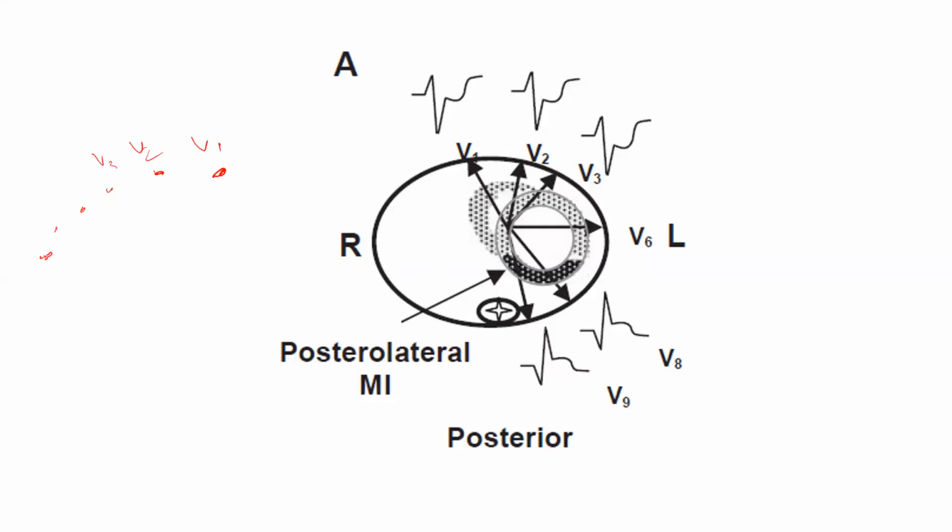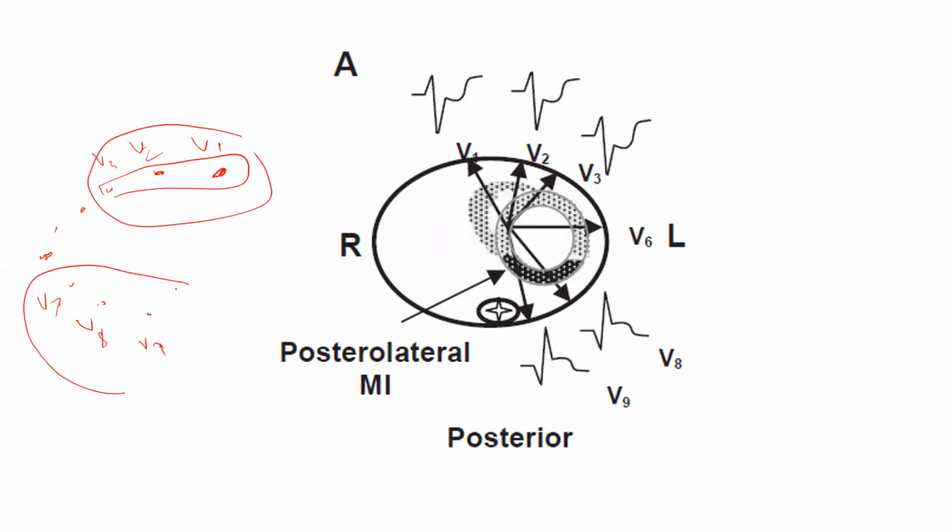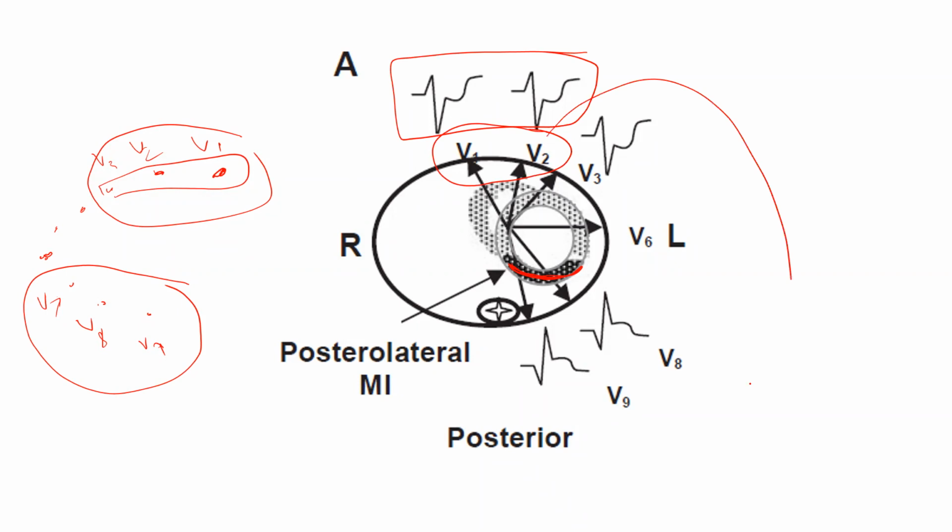Now what we do is we remove this 1, 2, 3 and we connect them on the back side like this. So this becomes V6, and here V7, V8 and V9. These are the extra leads which you are doing. The same leads you are removing from here and putting them here, to make V7, V8 and V9. What happens is, if the patient is having a posterior wall MI, V1 and V2 will detect ST depressions. The same, when you bring the leads back and connect them as V8 and V9, show ST segment elevation.